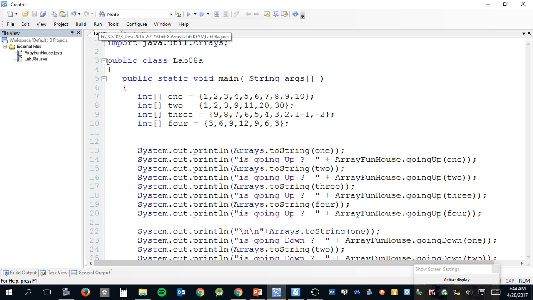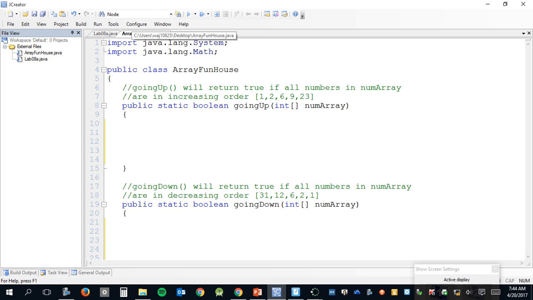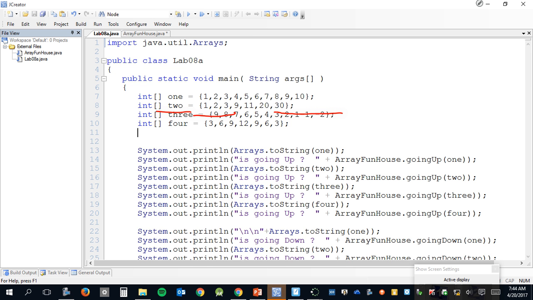as far as your lab goes, there's a couple things I want to show you. One is, on this first lab, we're going to create these methods as static methods. Okay? And they're going to be given the array as an input, and notice return true or false. Okay? And I don't remember if this is in the lab already for you. I'll leave this up there. And if you look at the main method, the other class that has a main method, it creates the arrays, and then look how it calls the method.